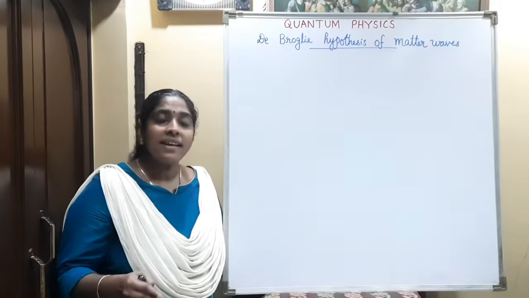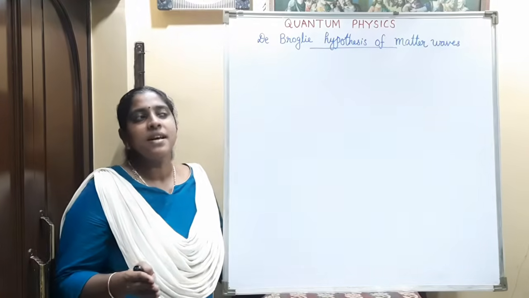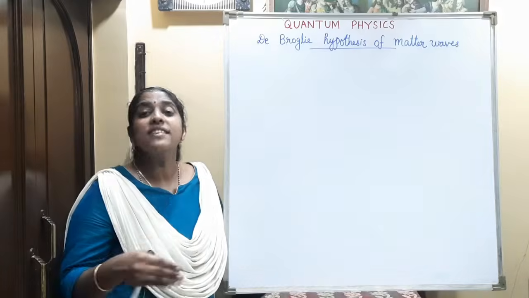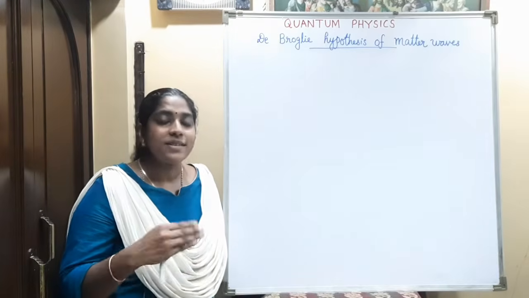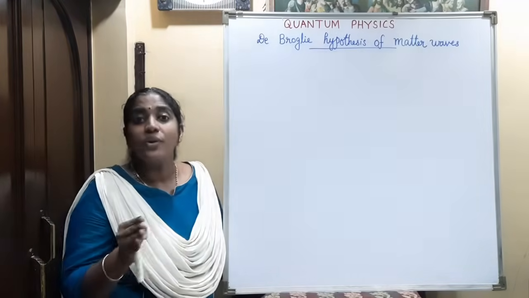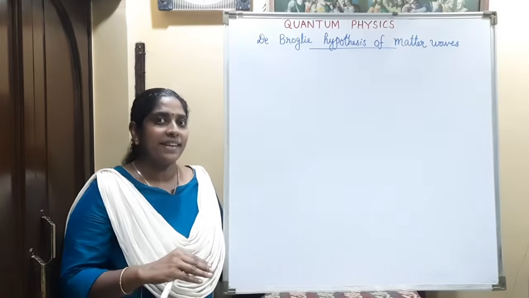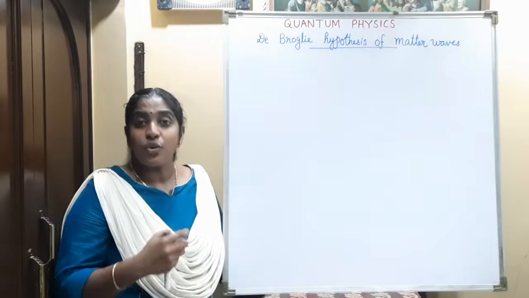So classical mechanics explains the behavior of such macro-sized bodies, but it fails to explain the particles of atomic dimensions. That is, when we are discussing electrons, protons, neutrons, the classical mechanics laws do not hold good there. Classical mechanics fails to explain several phenomena, that is the stability of atom, hydrogen spectra, photoelectric effect,